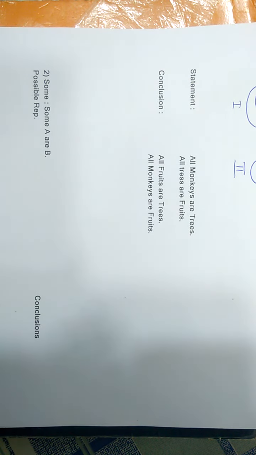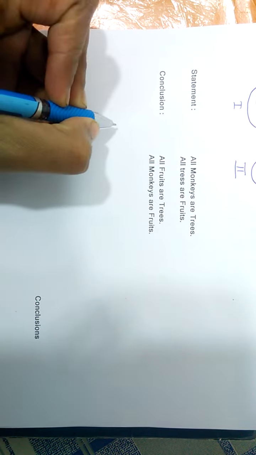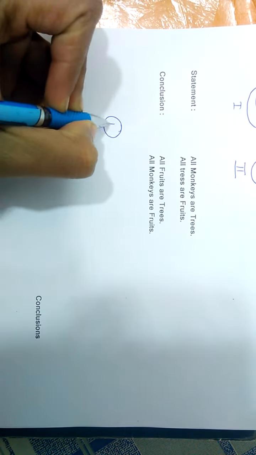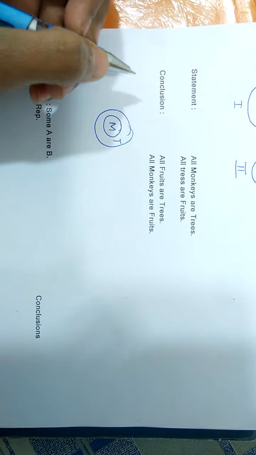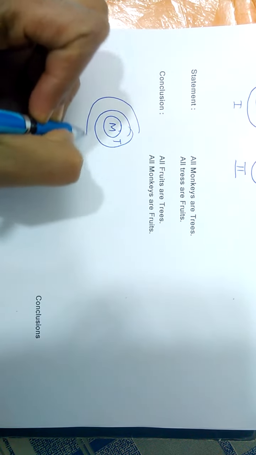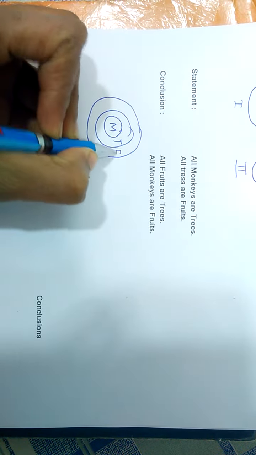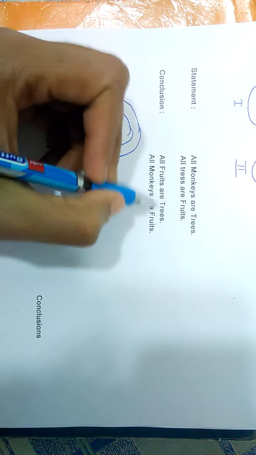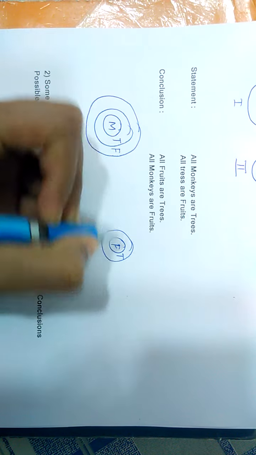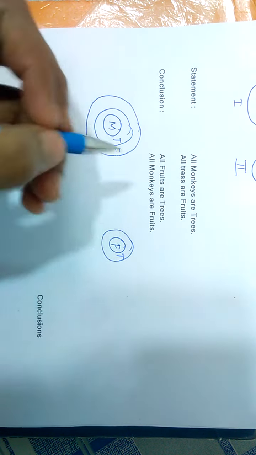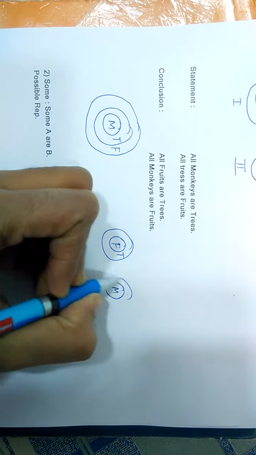Statements: all monkeys are trees, all trees are fruits. Let's draw the diagram. All monkeys are trees. All trees are fruits. Now the conclusions: all fruits are trees, and all monkeys are fruits.